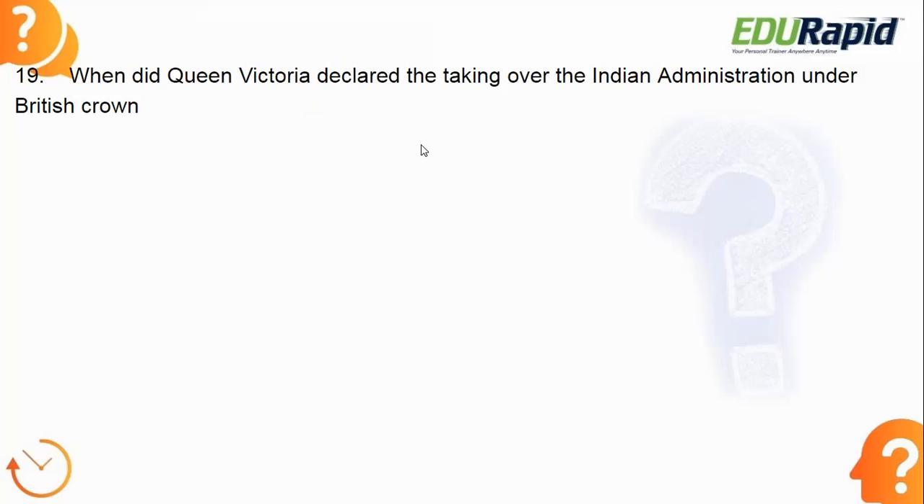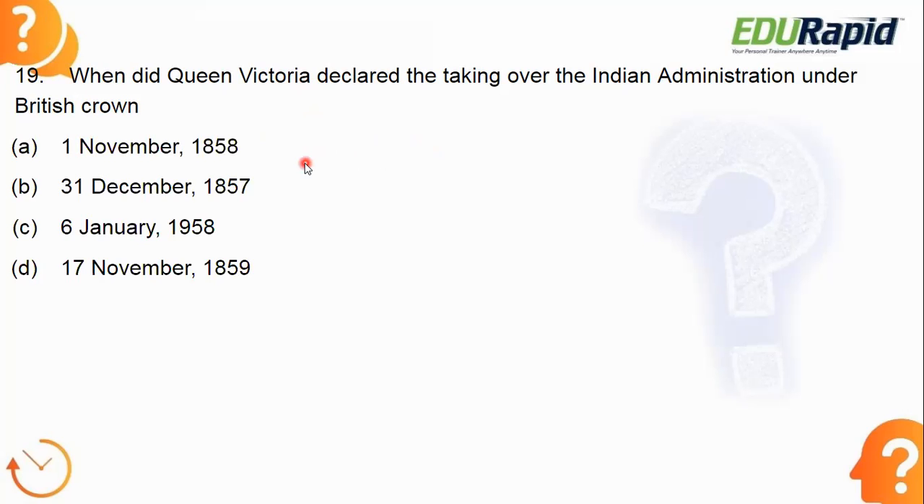When did Queen Victoria declare the taking over of the Indian administration under the British Crown? It's a very important and very simple one. What is the answer?